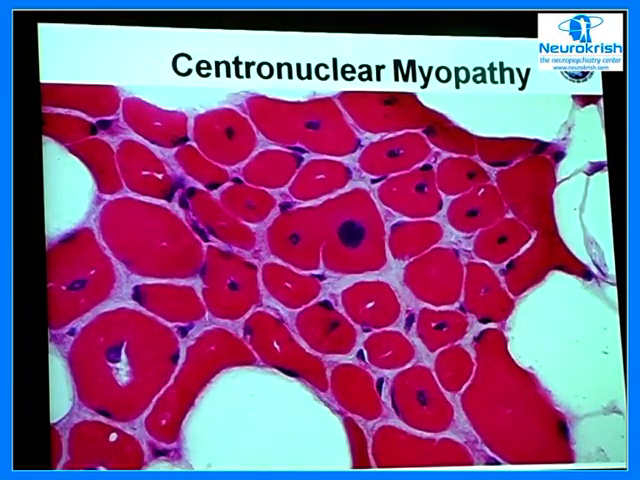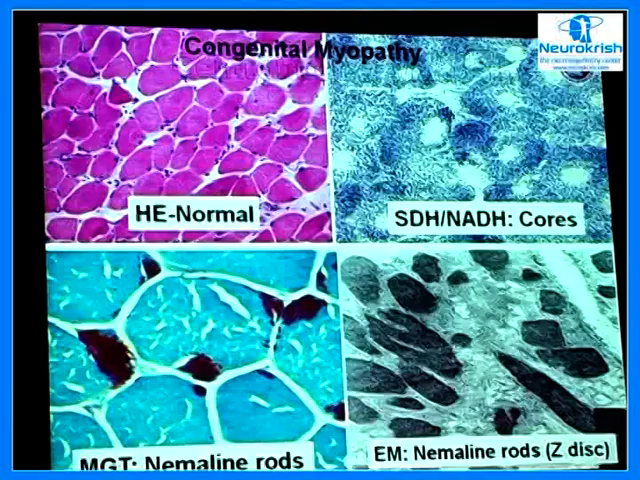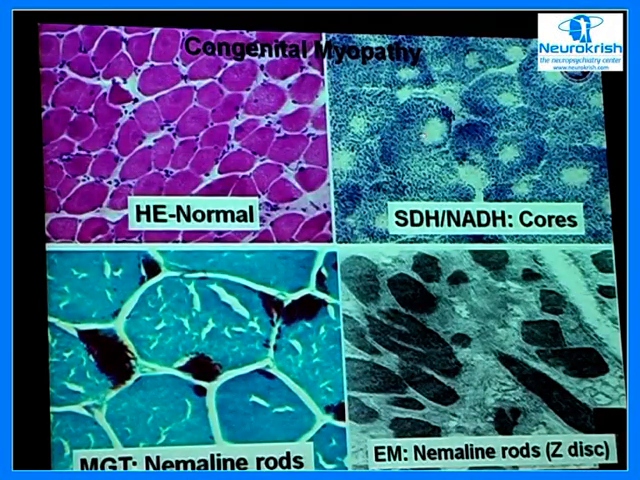Just to give you a few examples of these conditions, this is from a case of centronuclear myopathy, and as the name indicates, you have the centrally placed nucleus in almost all the muscle fibers. The normal muscle fiber has a peripherally placed nucleus, whereas in this particular condition, you have all the muscle fibers with centrally placed nucleus. This is from a case of core disease. Again, you require enzyme stain for diagnosing. This shows the absence of enzyme activity, which is the core region in central core disease.